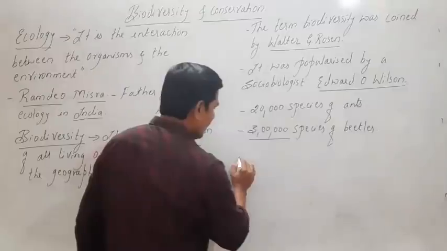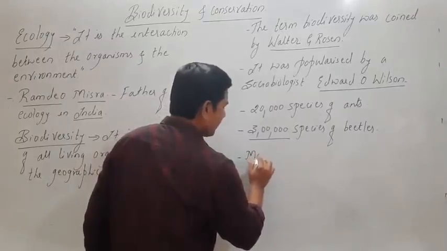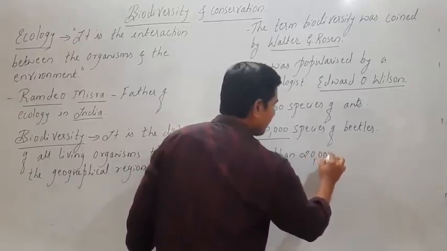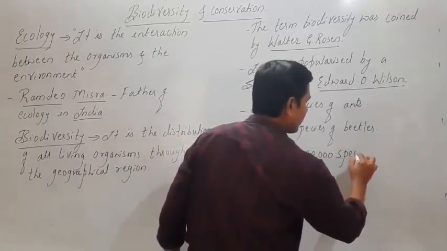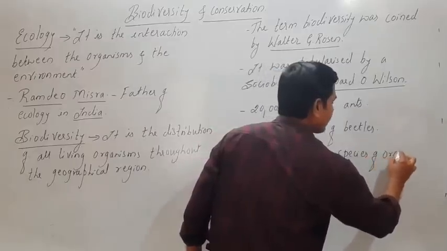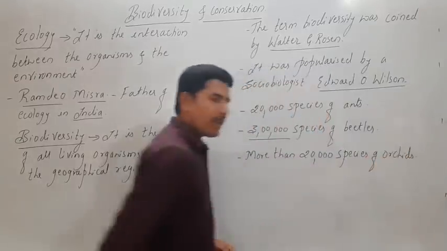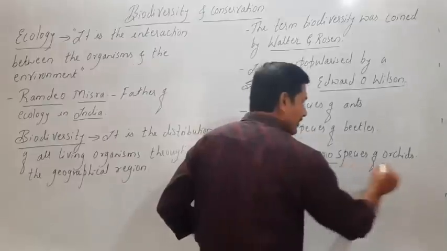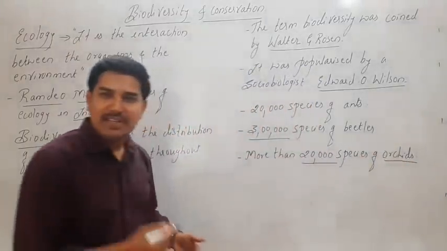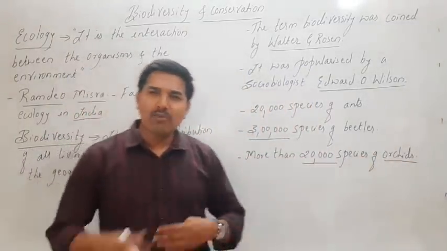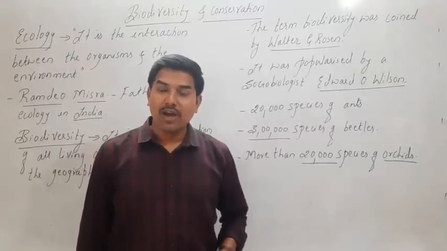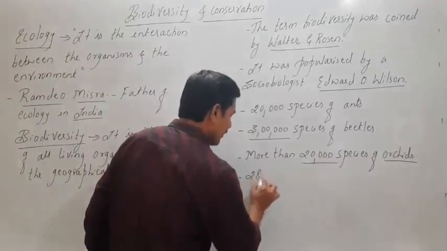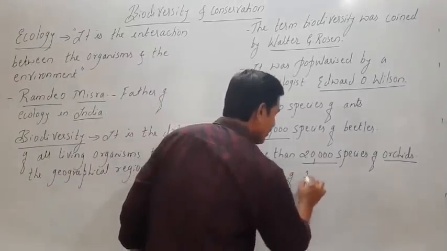Then more than 20,000 species of orchids. Look at the number of orchid species here. More than 20,000 species of orchids are present in nature. And if we look at the fishes also, around 28,000 species of fishes.